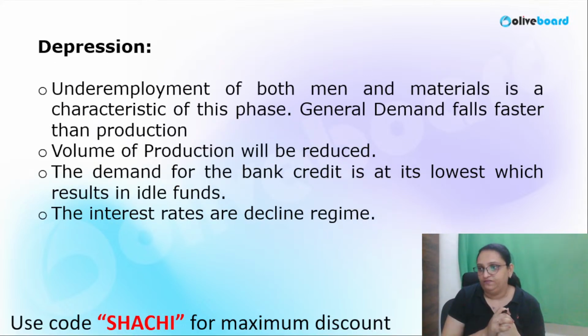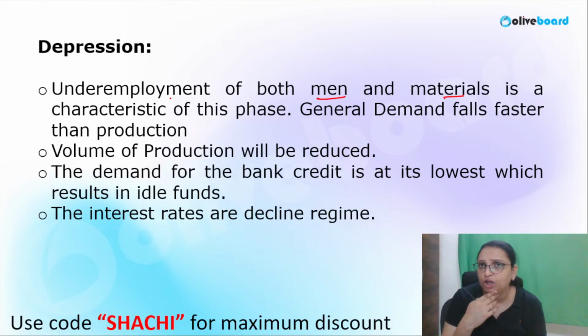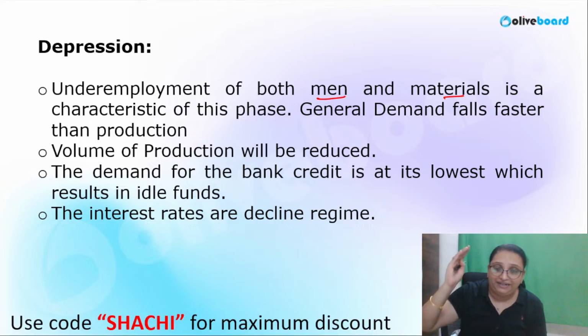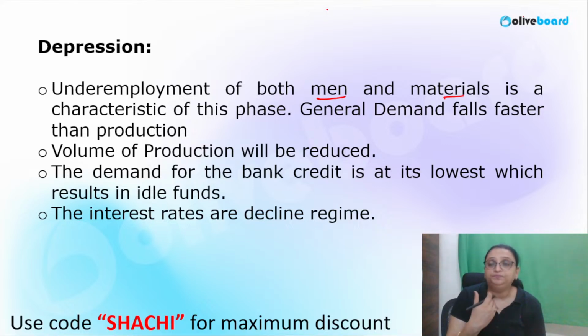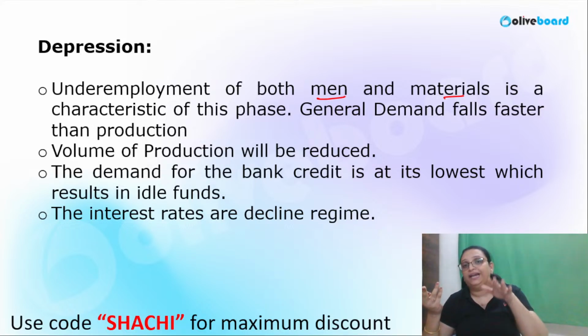What is depression? Whenever we talk about depression, it is underemployment of both men and material. What do you mean by underemployment of men? When a teacher is working as a peon, it is underemployment. That person is seen to be employed, but less than his capacity. When a teacher is working as a peon or, for example, a janitor, we can see that his skill set is more than his employment type. That is called underemployment. And underemployment of material means not using it efficiently.